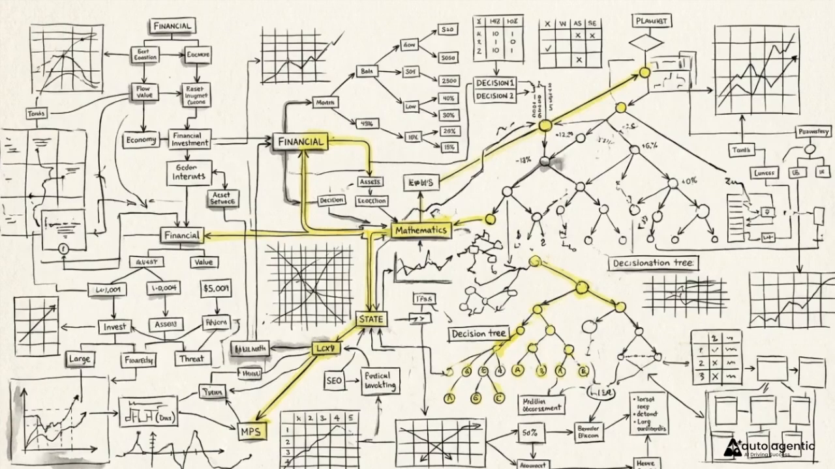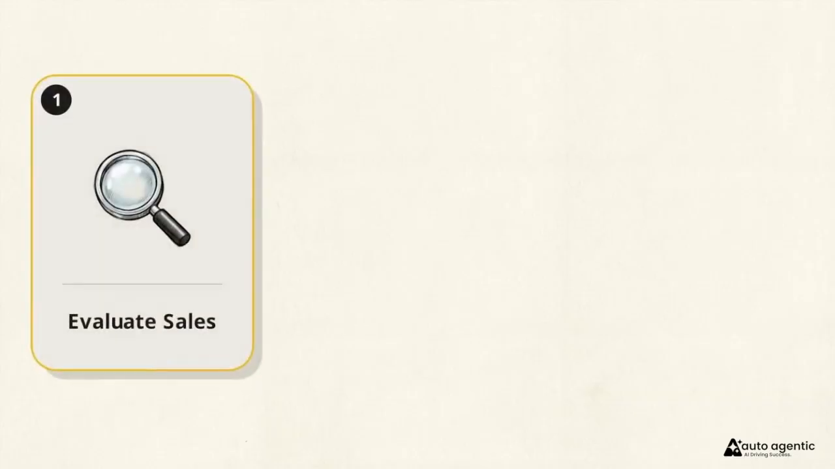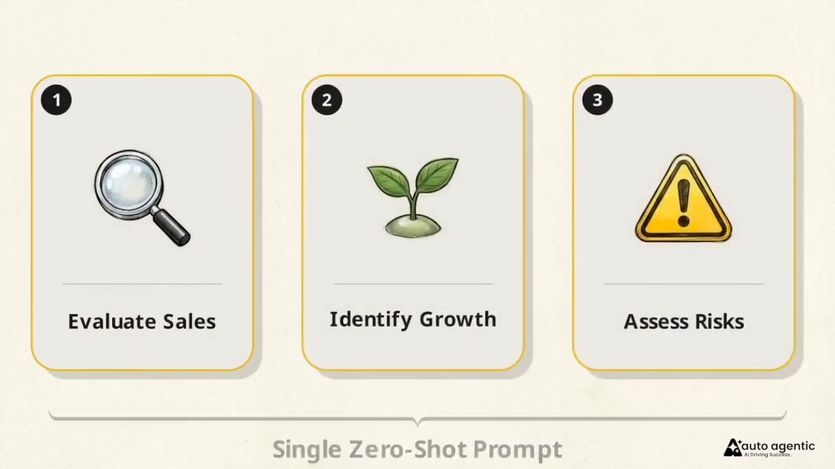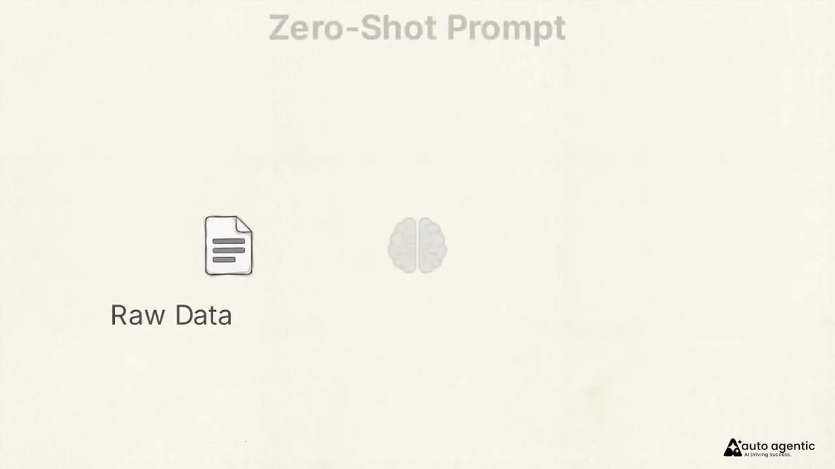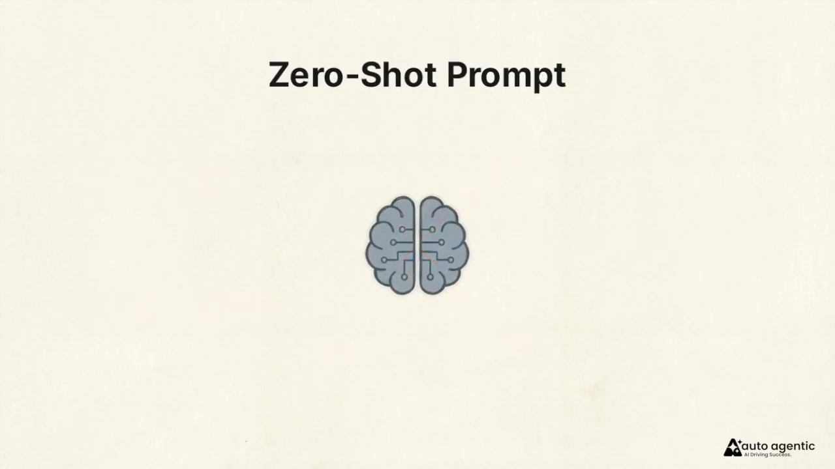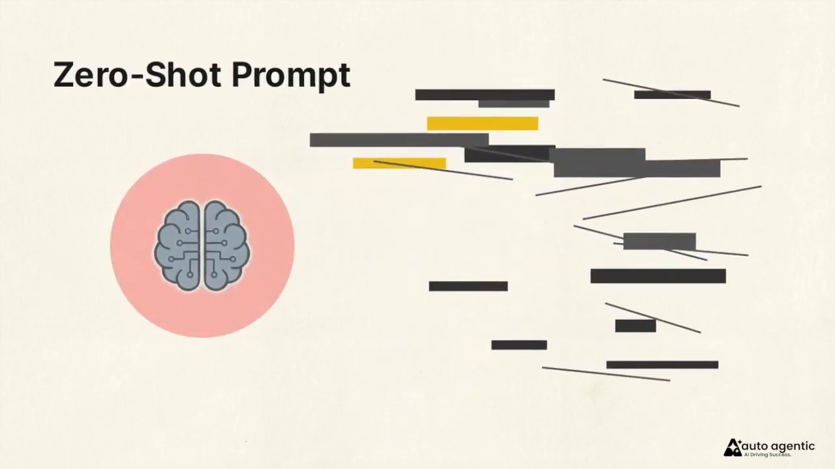To see how this failure happens in practice, let's give an AI a complex, multi-step business analysis problem. We want it to evaluate a quarterly sales report, identify growth opportunities, and assess potential risks. If we just paste the raw data and ask for an analysis, we're using a zero-shot prompt. Zero-shot prompting means providing no examples or specific instructions, leaving the model to figure things out entirely on its own.